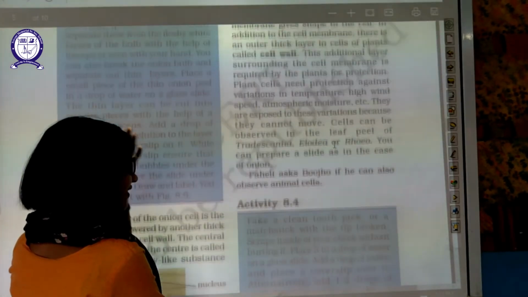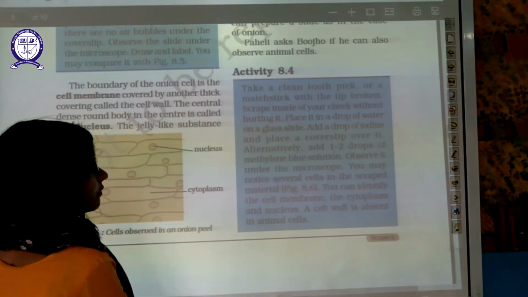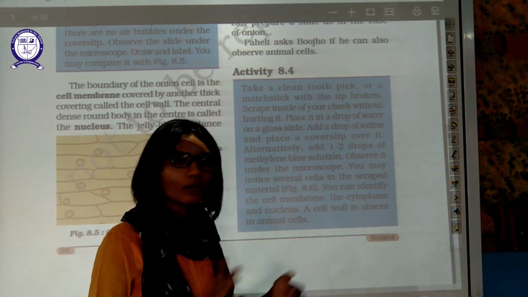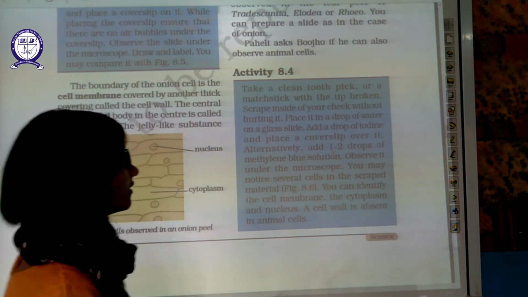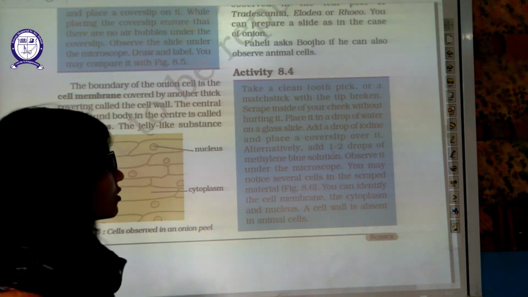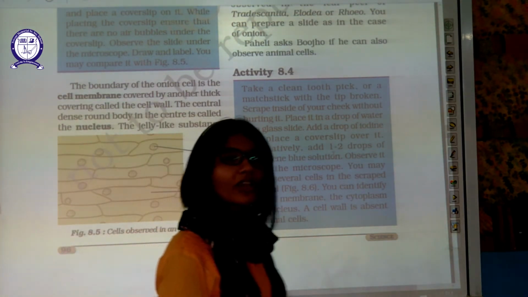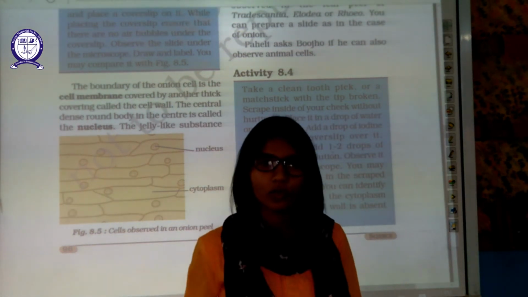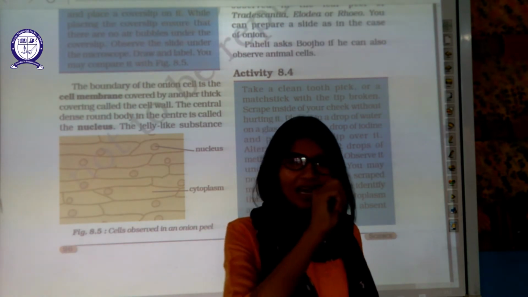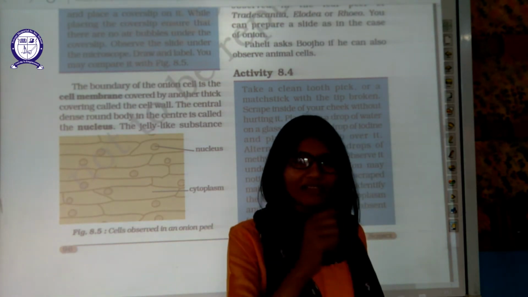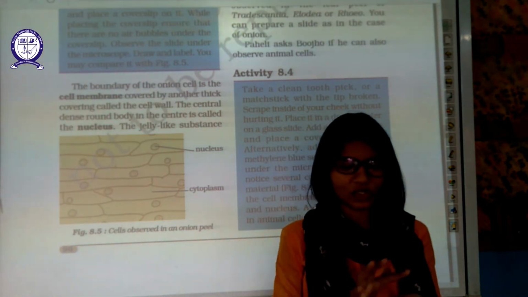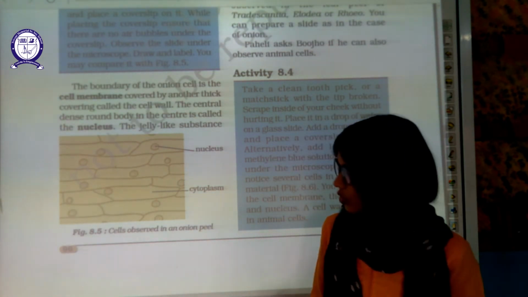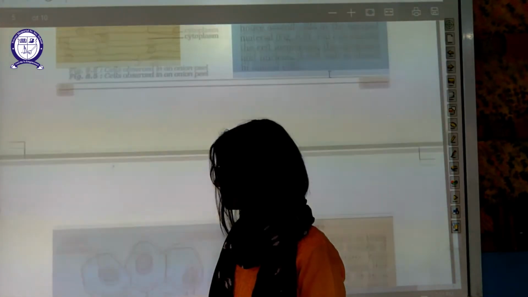Paheli asked Bujo if he can also observe the animal cell. Now, since Paheli did the plant cell, Bujo will do the animal cell, and we are going to compare them also. We can observe the animal cell of your cheek also. You can scrape a layer of cheek cells with the help of a toothpick, smear it on a glass slide, and then observe it under the microscope after staining.